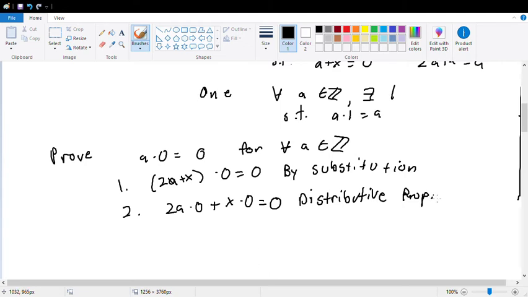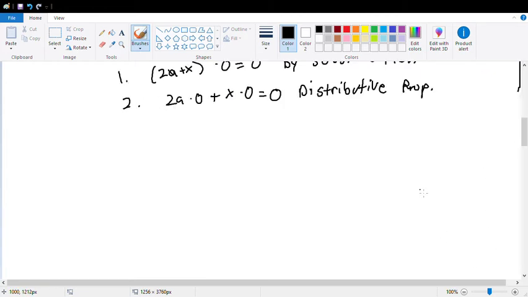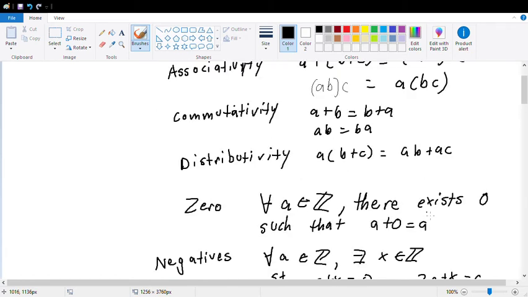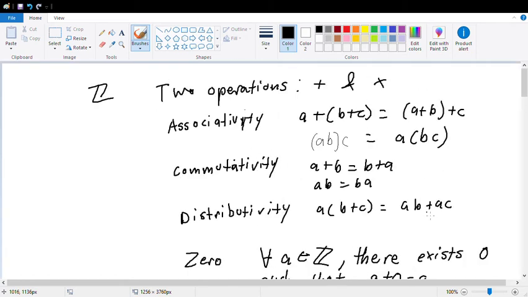Okay, what do we get out of this? We get more things to deal with. Now you have to prove that 2a times 0 is 0. Oh gosh, I don't know if I know what I'm doing here. Let's see what else we have to work with. We've got the commutative property. Can we do anything with that? Probably not yet.